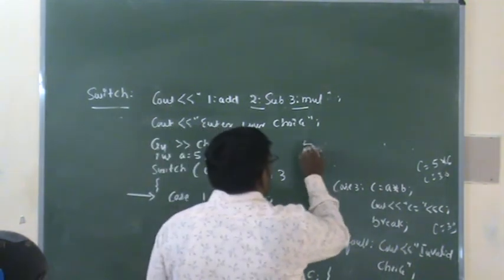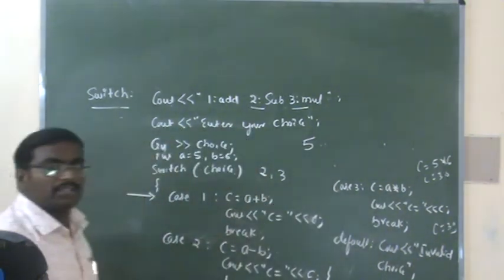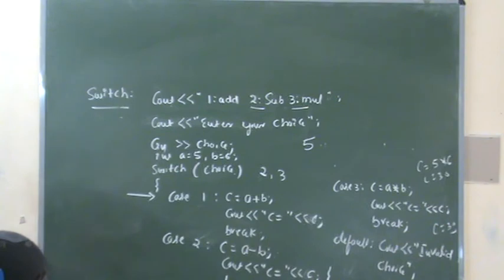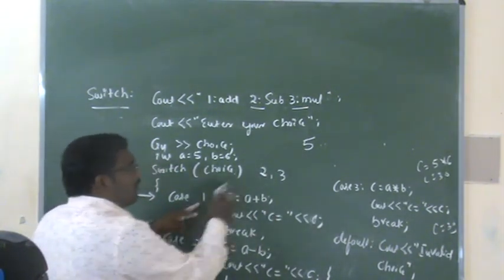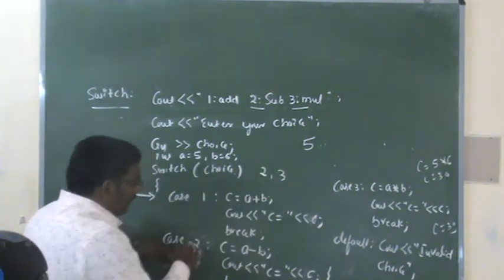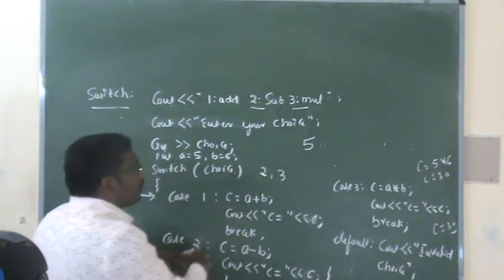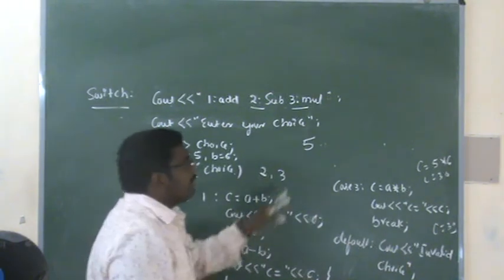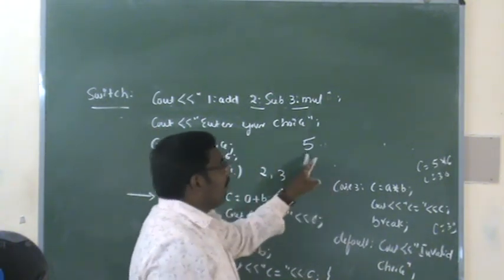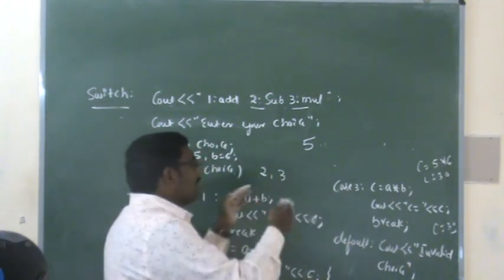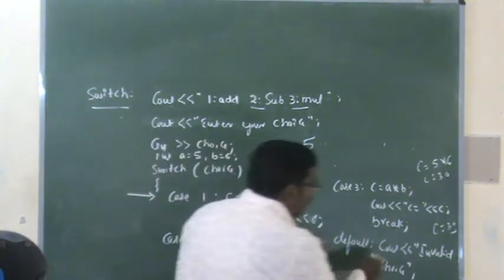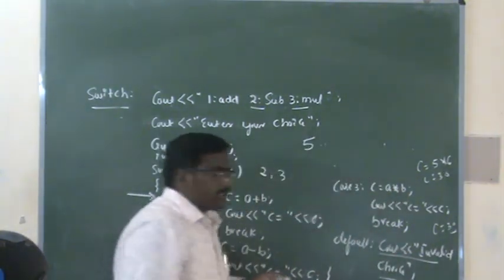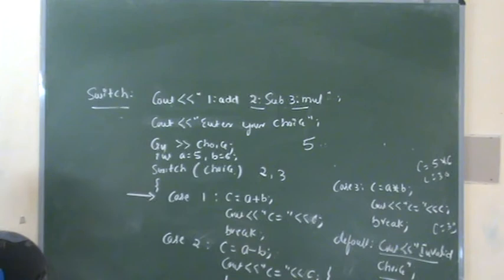Now I will go for the default statement. Suppose your choice is 5. In this case, first the choice value will be compared with the case values. 1 is not equal to 5. Again it will compare with the second case value. 2 is not equal to 5. Again it will compare with the third case value. 3 is not equal to 5. If all the case values do not match the choice value, at that time the default statement will be executed. In the default statement we print invalid choice.